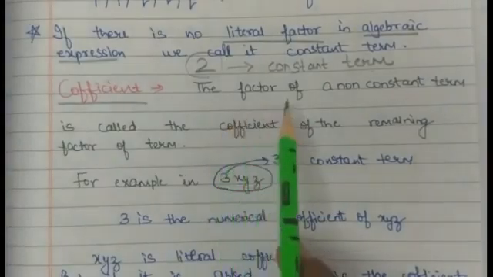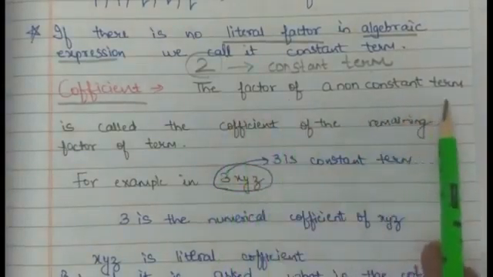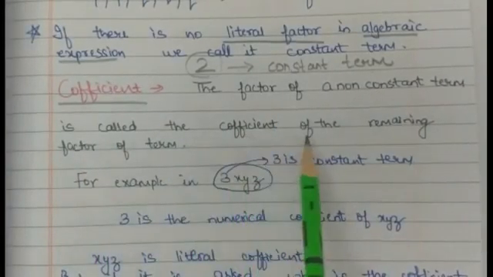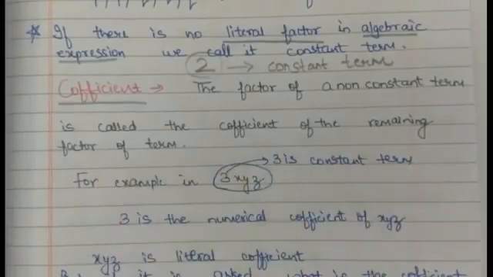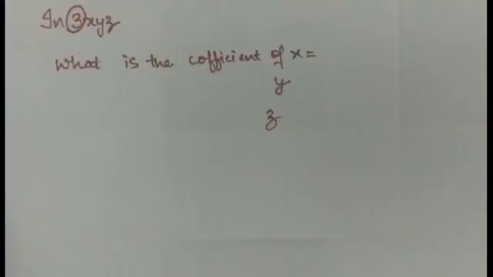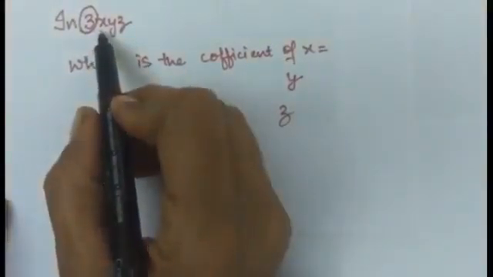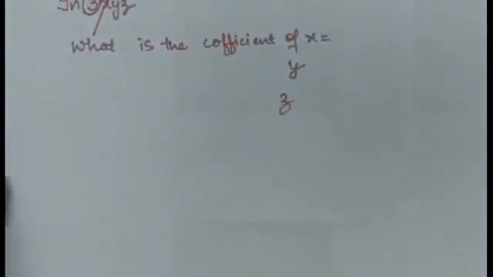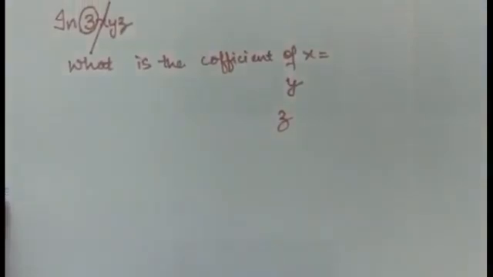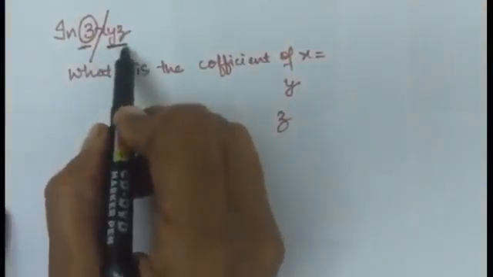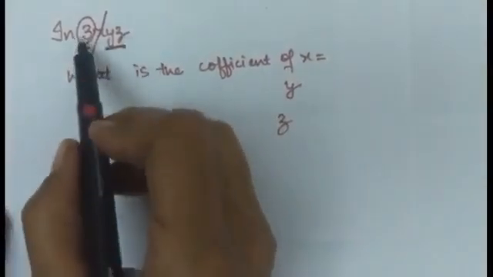The factor of a non-constant term is called the coefficient of the remaining factor of the term. What is the coefficient of x? You have to find the coefficient of x. So leave x, and whatever the term remains here will be your coefficient of x. So what is left? 3yz.